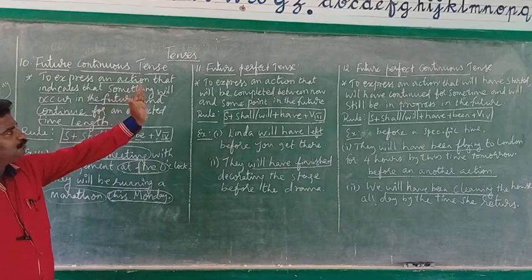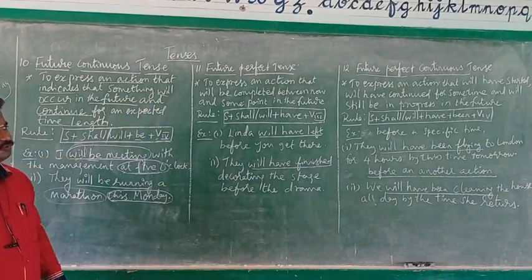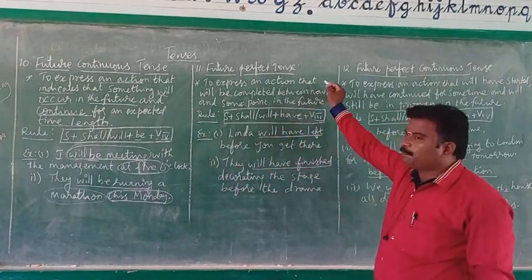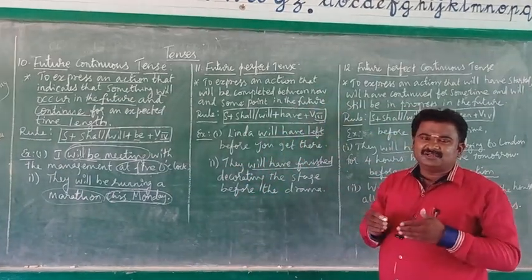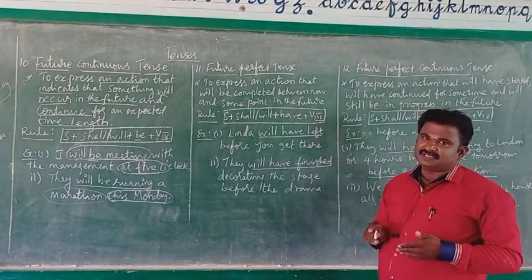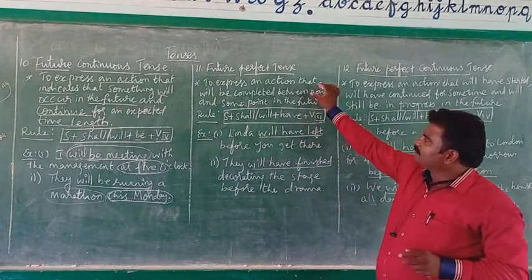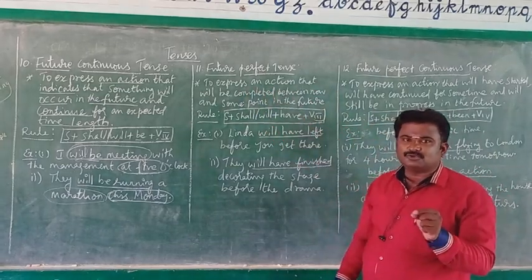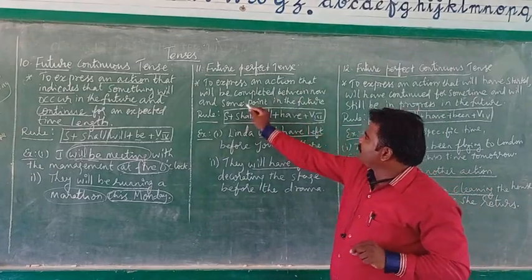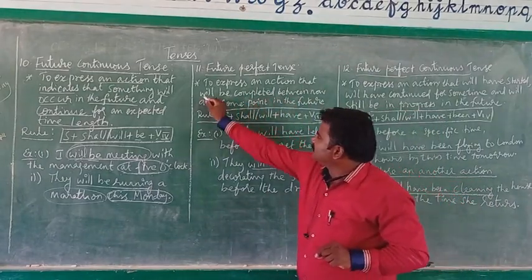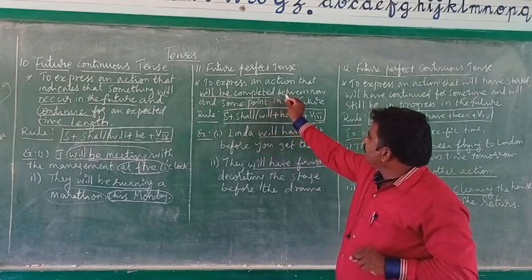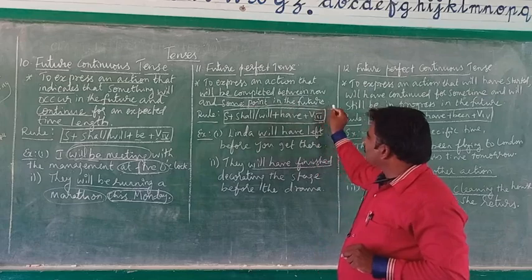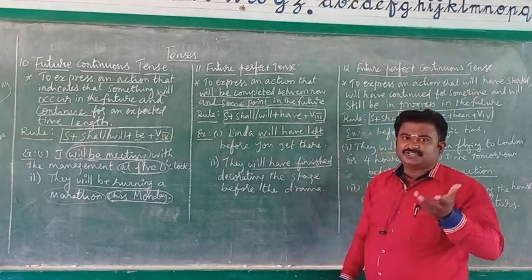Now we move to future perfect tense. Listen. Future perfect tense. Where do we use future perfect tense? Now listen. The description of future perfect tense: to express an action that will be completed between now and some point in the future.